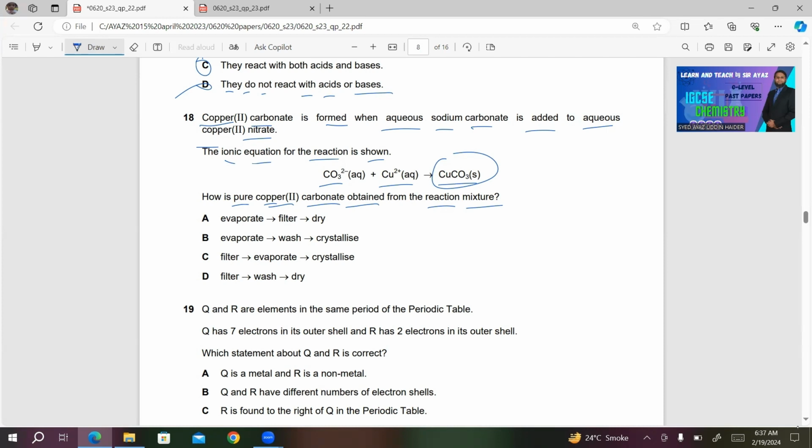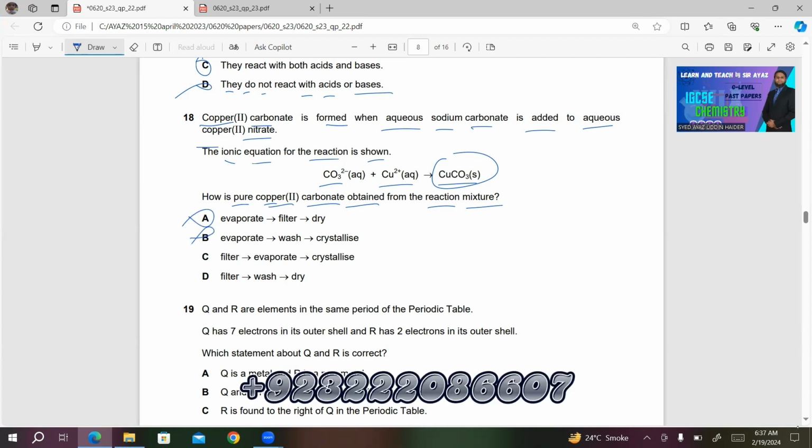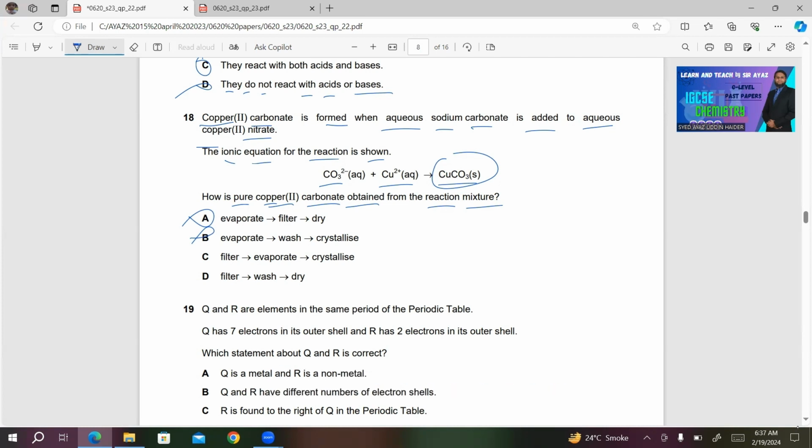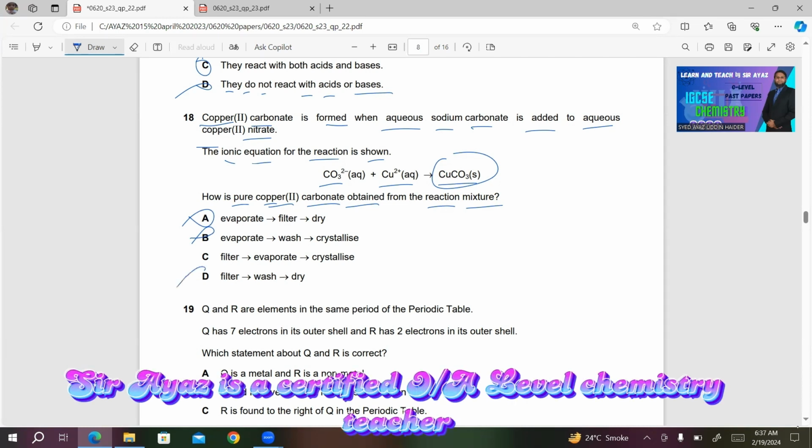It's in the solid state. Definitely we have to filter. So both A and B are incorrect. We can't evaporate the solution in order to get the copper 2 carbonate solid. You have to filter. So the first step must be filter. Then you have to wash the crystals, then dry in the air. So obviously D will be the right answer. In this case, C is incorrect.